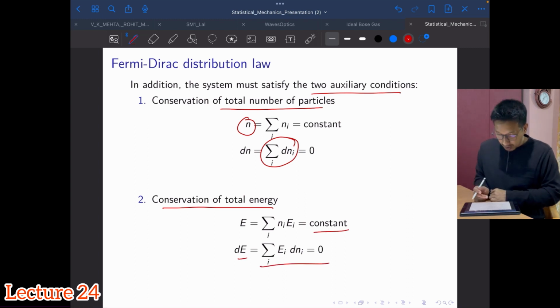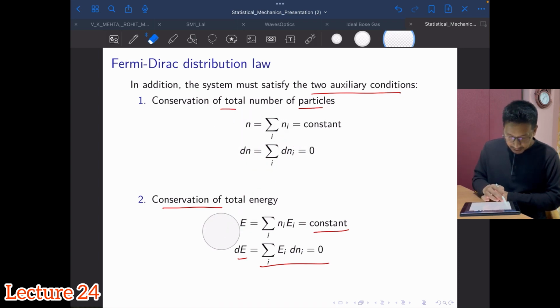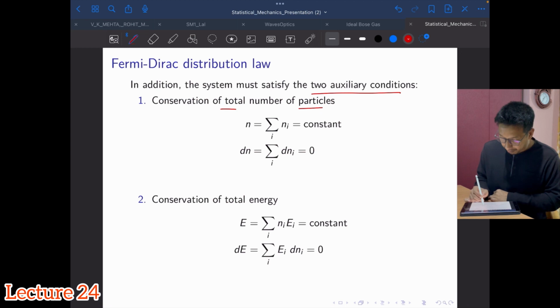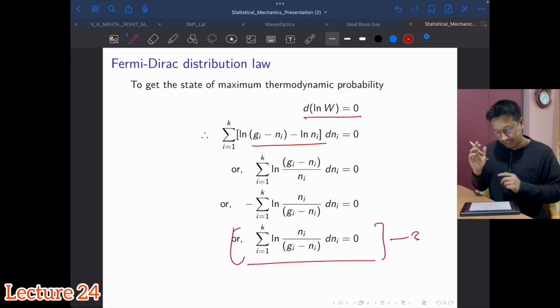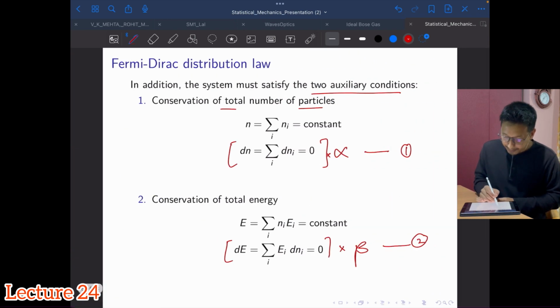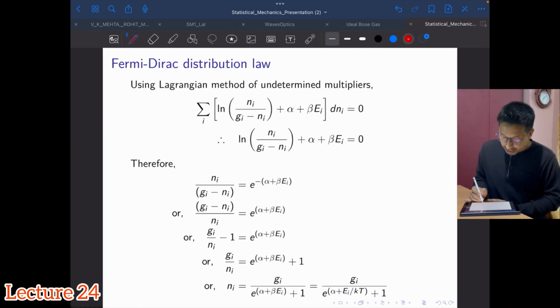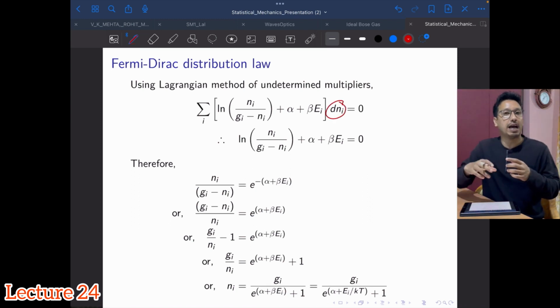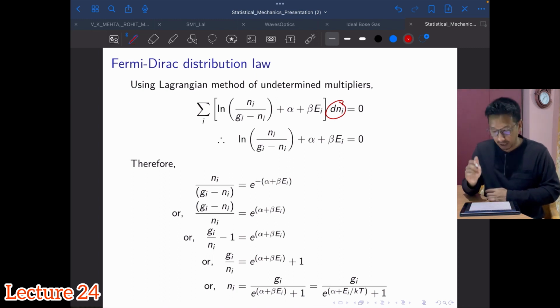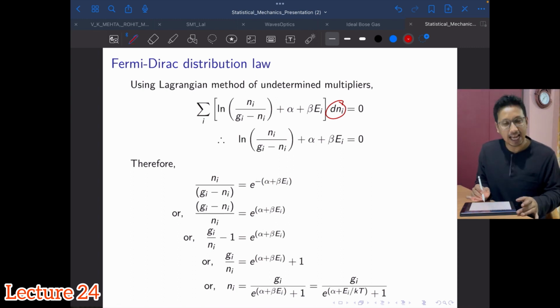All right. So what do we do now for our Lagrange method of undetermined multipliers? We multiply this by alpha, and this by beta. Then add this expression, this is one, two, and this is the third one, isn't it? Add them up, and I will get this expression here, right? Since dn_i is independent, because a change in the first energy level is independent of what happens in, let's say, the 100th energy level, each of these coefficients has to be equal to 0.